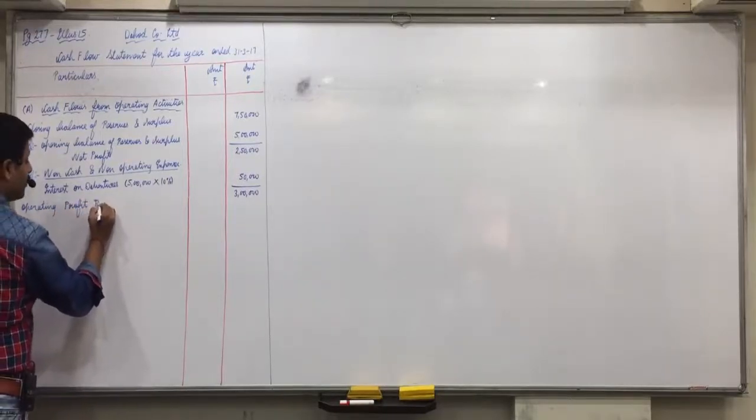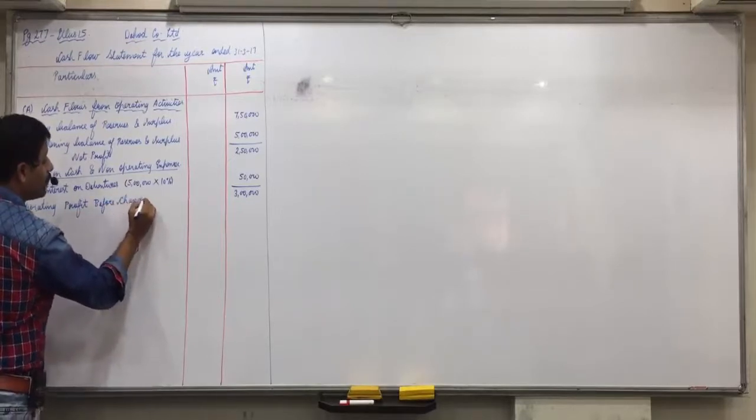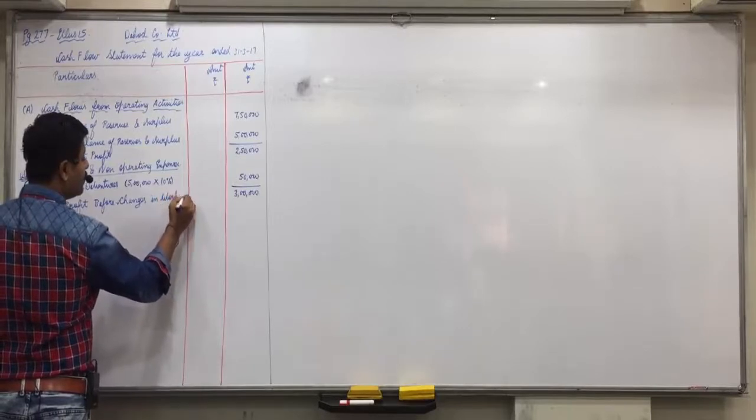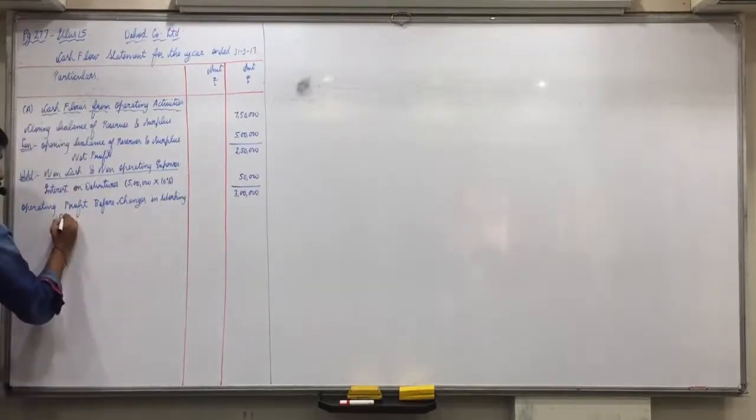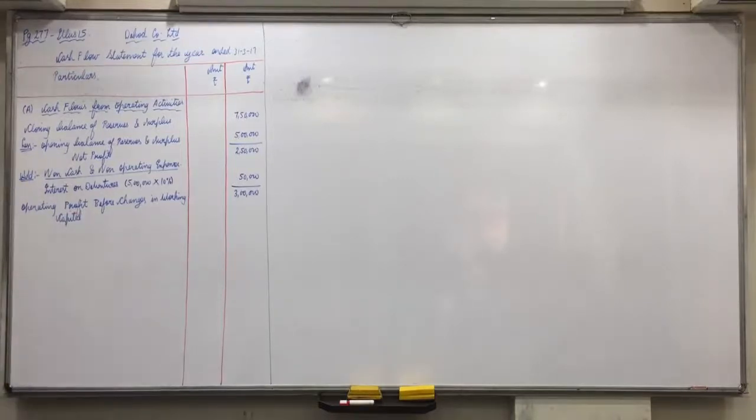Operating profit before changes in working capital. Now we have to take CA and CL items. So anywhere marked as O plus, in CL we have marked as O plus.